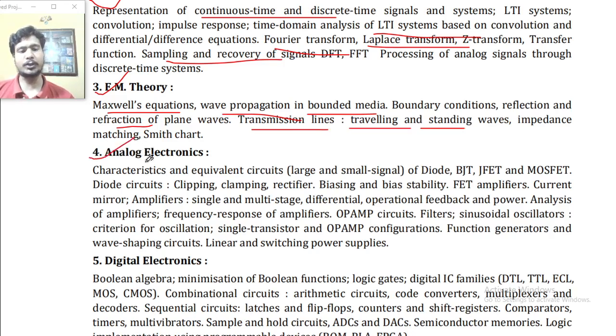Point number 4, analog electronics. Characteristics and equivalent circuits, large and small signal models of diode, BJT, JFET and MOSFET, diode circuits, clipping and clamping, rectifiers, biasing and bias stability, FET amplifiers, current mirror, amplifiers, multistage, differential, operational amplifiers, feedback and power amplifiers, frequency response of amplifiers, OPAMP circuits, filters, sinusoidal oscillators, criterion for oscillation, single transistor and OPAMP configurations, function generators and wave shaping circuits, linear and switching power supplies.